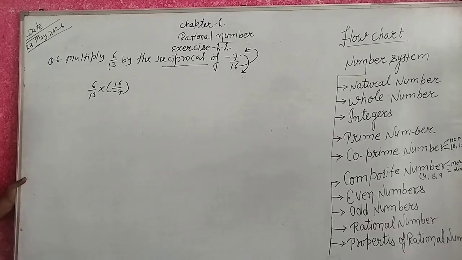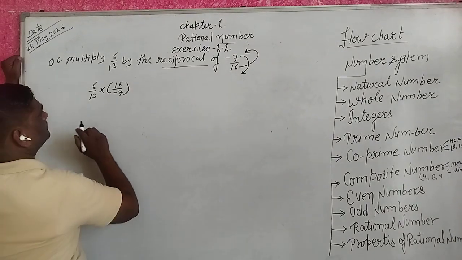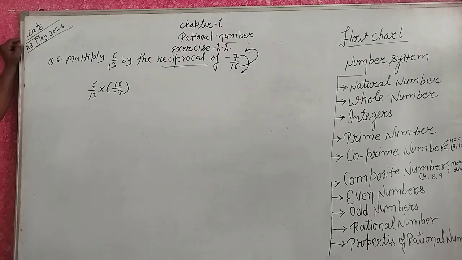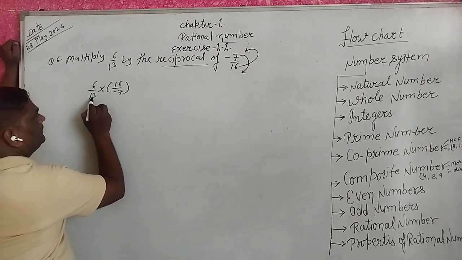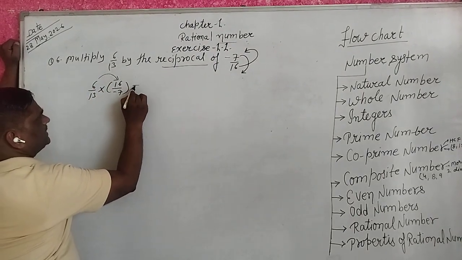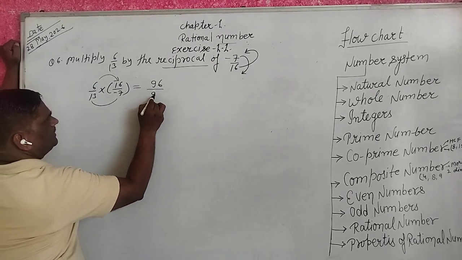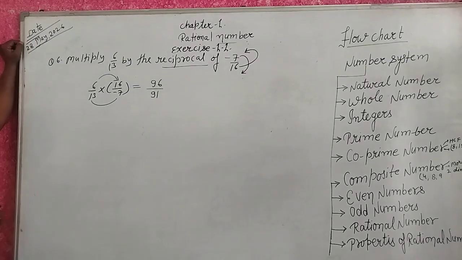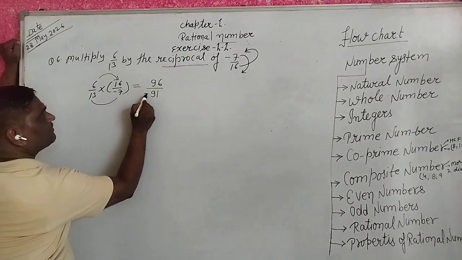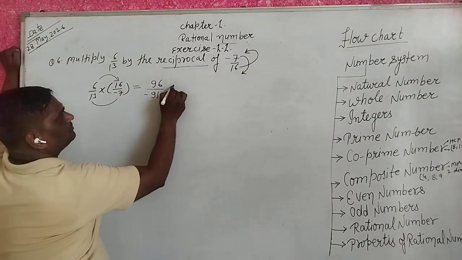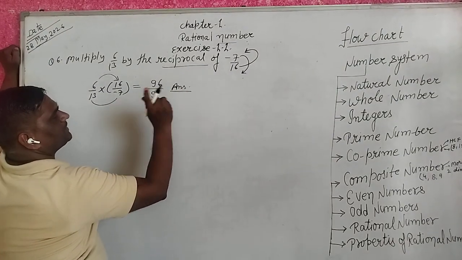Understood? Yes. 16 6s are 96, 13 7s are 91. Plus, minus, minus. You find your answer.